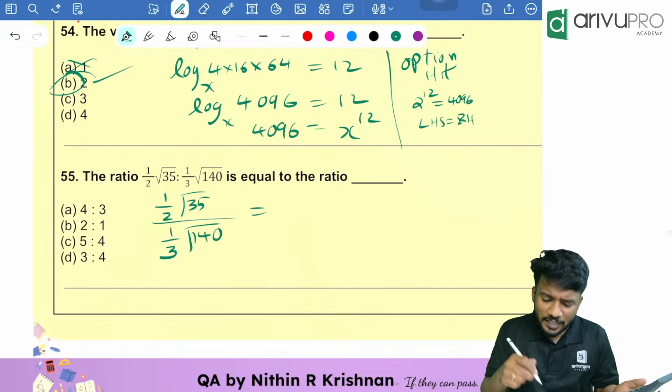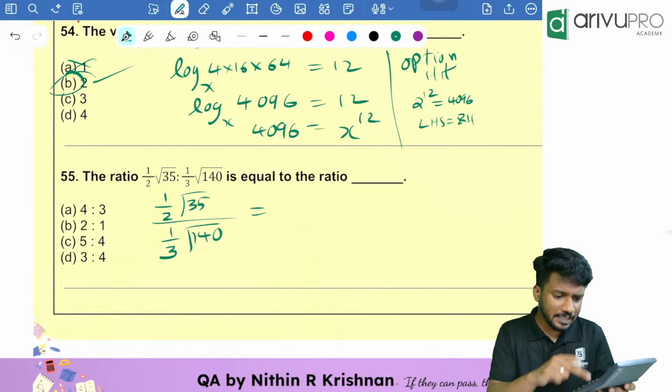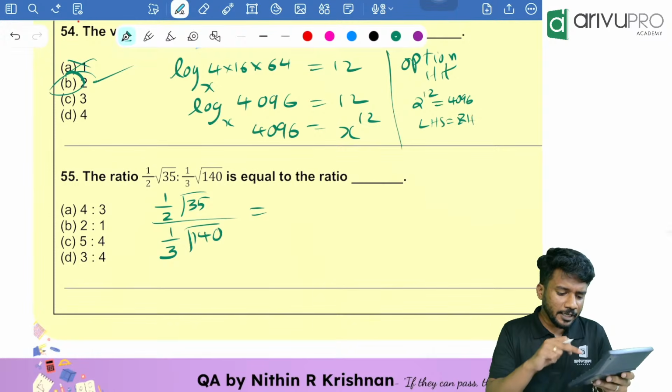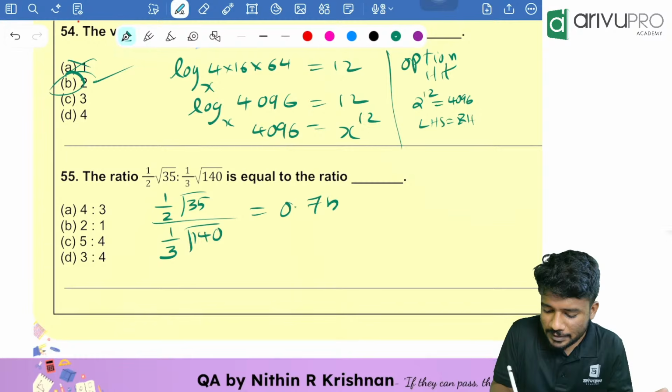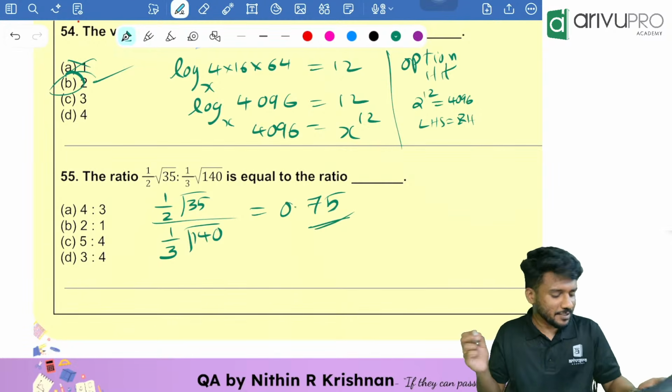Yes. Then find the numerator. Numerator is how much? Type 35, then click root, then divide by 2, then click equal to, divided by MRC. How much are you getting? You are getting it as 0.75 just using the calculator. Now which option is giving you 0.75?